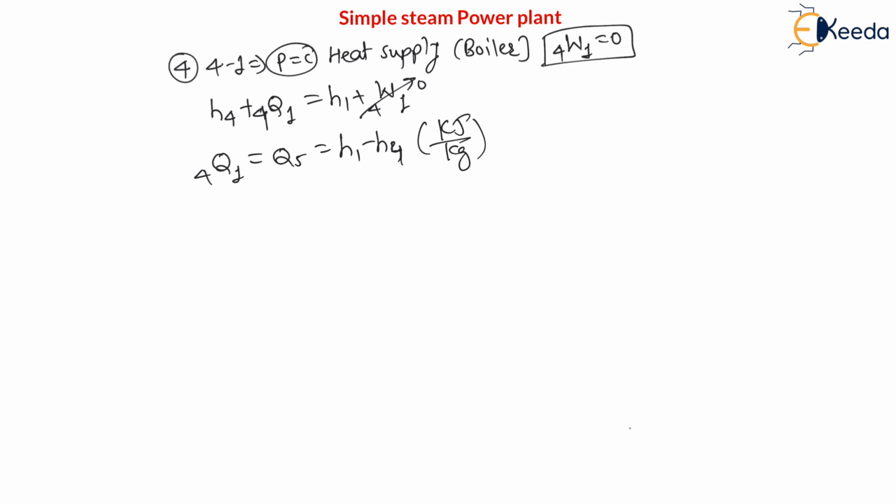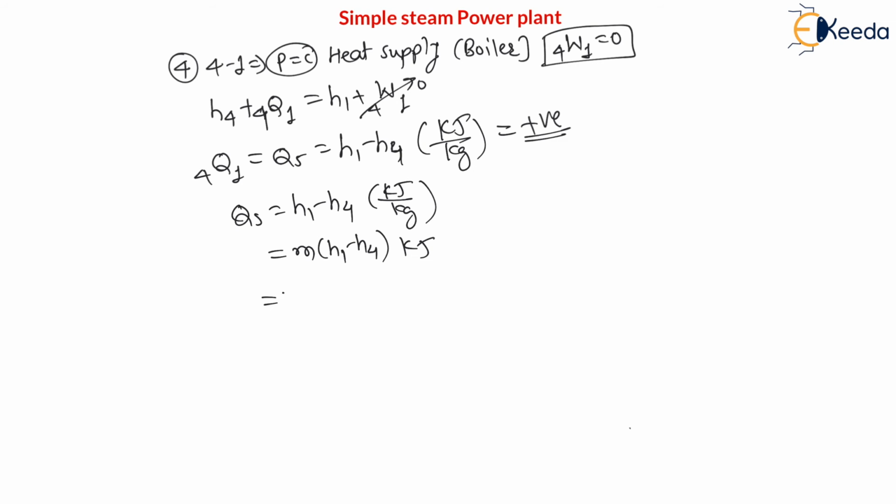And my dear students, as the boiler is a heat supplying device, this answer will be positive heat, right? Therefore heat supply is equal to h1 minus h4. It is in kilojoule per kg. If I multiply with mass, the answer will be in kilojoule. Therefore m(h1 minus h4) in kilojoule. If I multiply with mass flow rate, then the answer will be in kilowatt. Therefore m dot (h1 minus h4), the answer will be in kilowatt. This is the heat of the boiler.